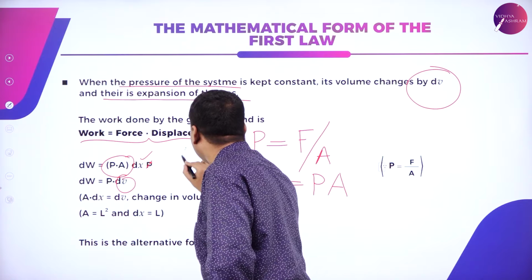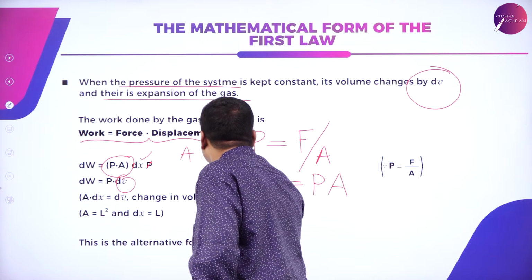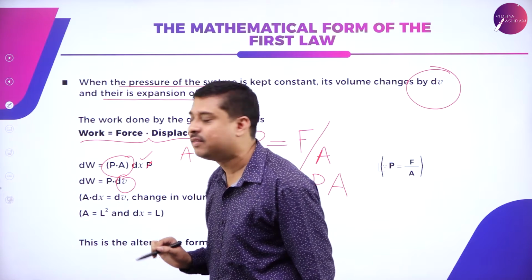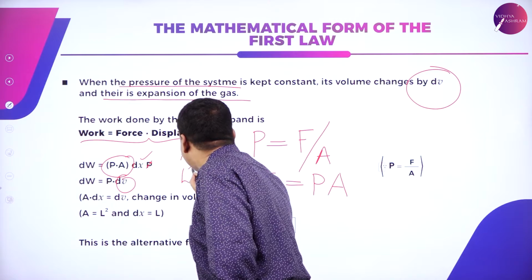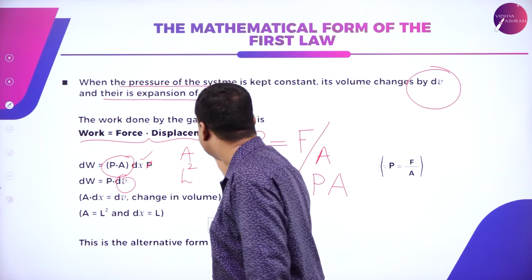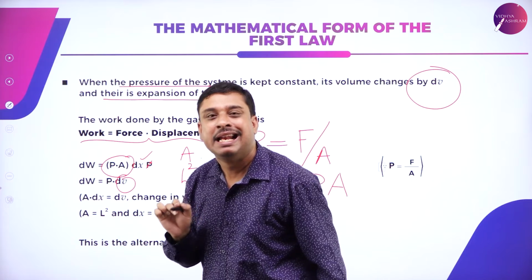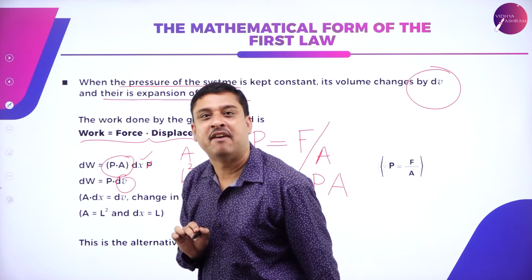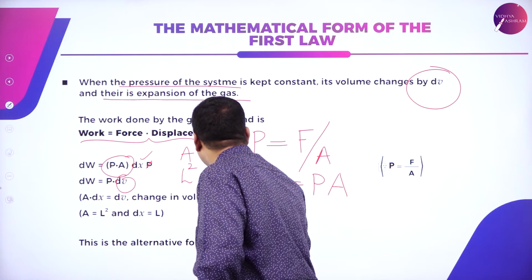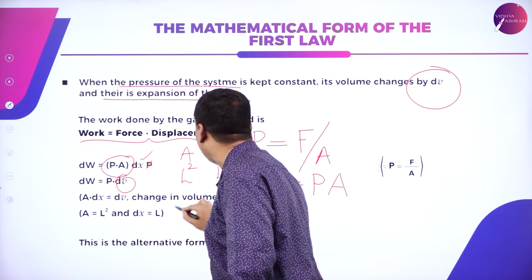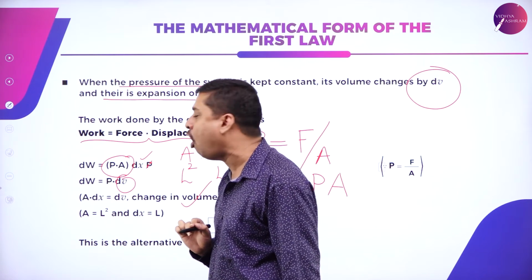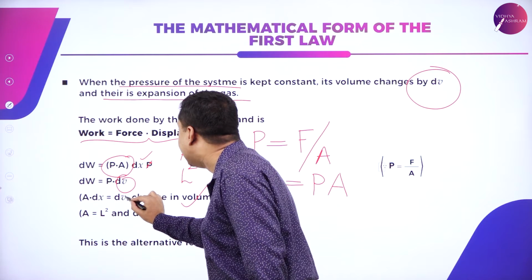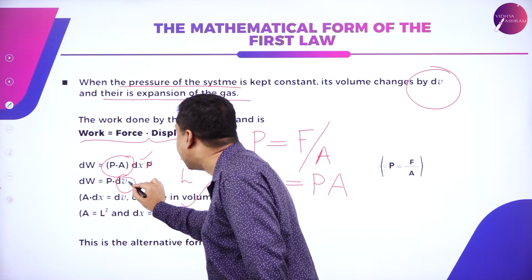Children, A means area, whose dimensions is L square. dx, displacement, length, distance, height, radius, all of them have the dimensions of length. L square into L is L cube, which has the dimensions of volume. Therefore, A into dx is dV, which is change in the volume.